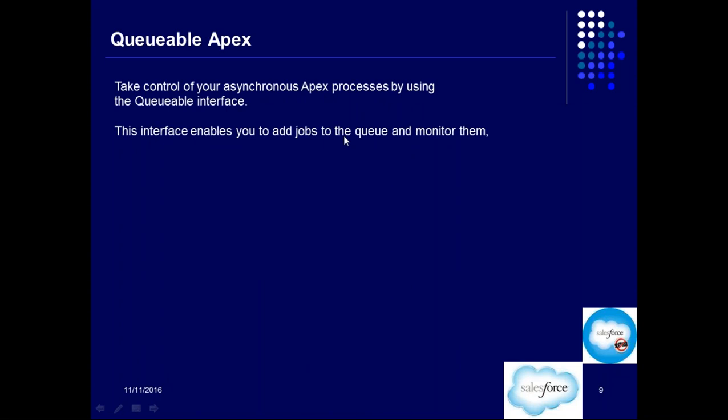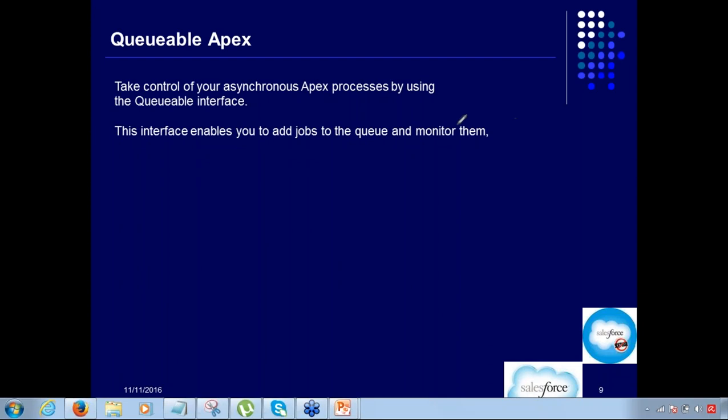So one big advantage of queueable Apex, this is also another way of executing long running operations asynchronously, exactly the way a future method does. But one big advantage is that you are able to monitor the status of your Apex code. So think about it, let's say there is a future method. You have called the method. Now you do not have a proper system of monitoring the progress of the future method.